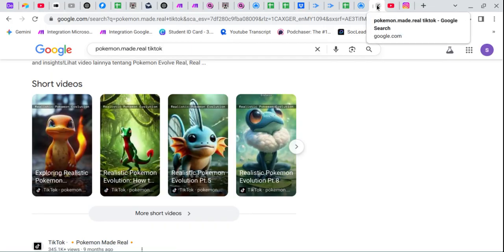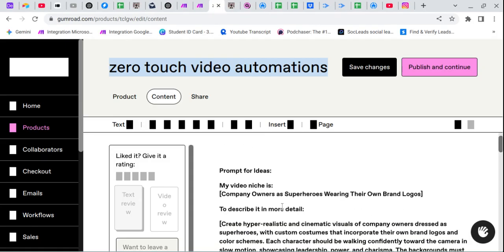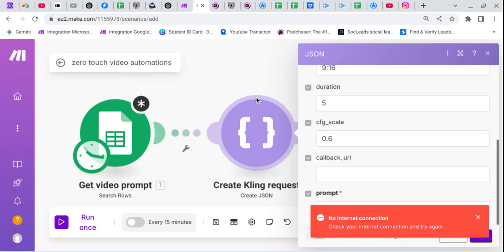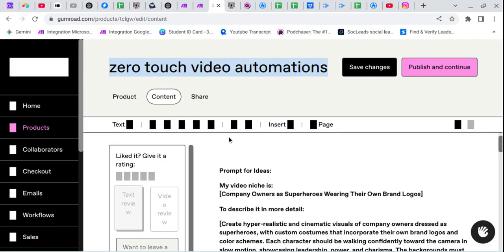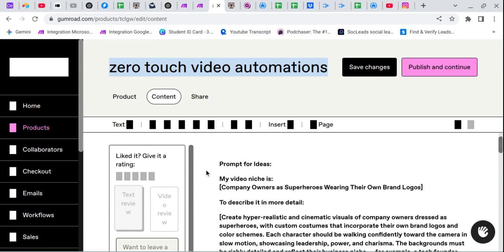So let's build this workflow. I simply provide you these resources, and this is the workflow that I provide you with now. Let's go to Gumroad, and this is my own idea. You simply use ChatGPT to change it.